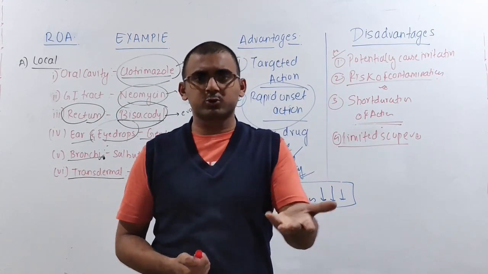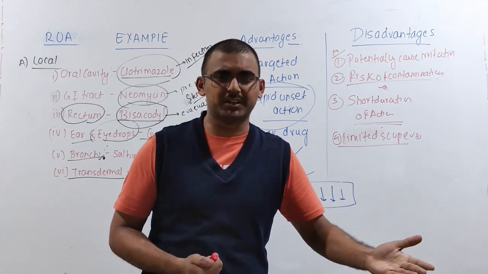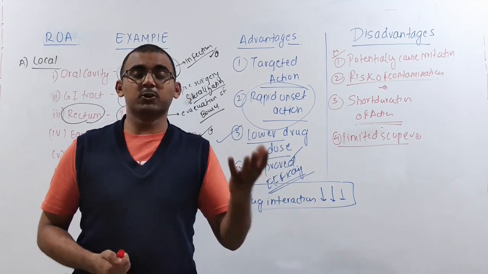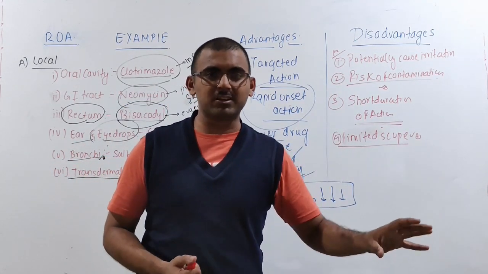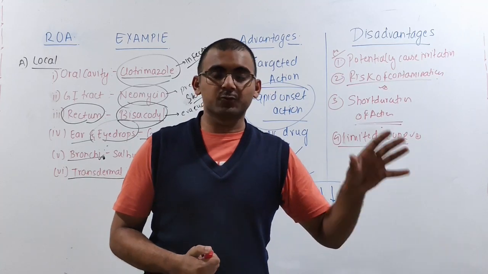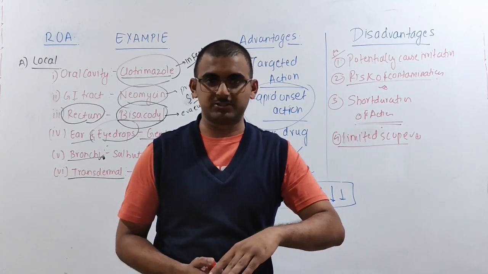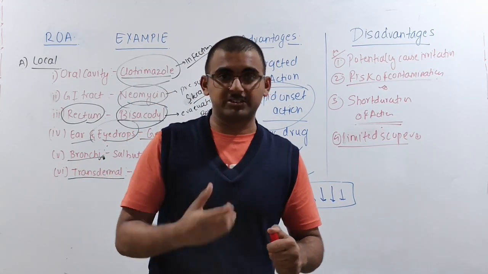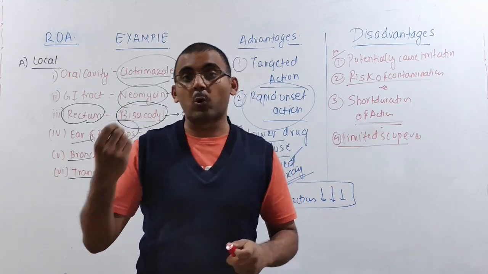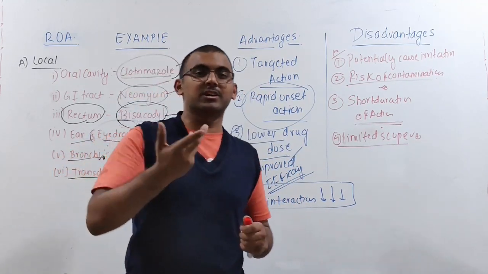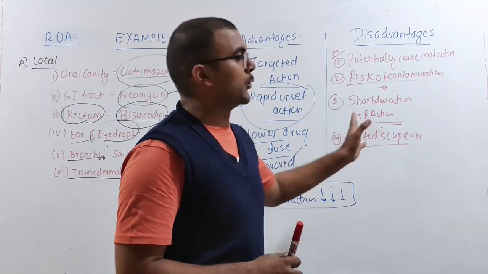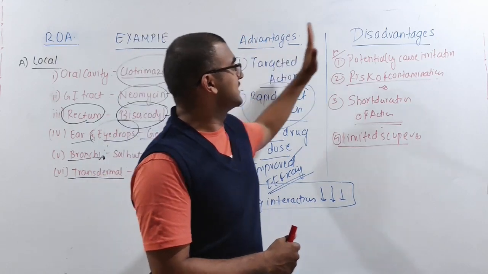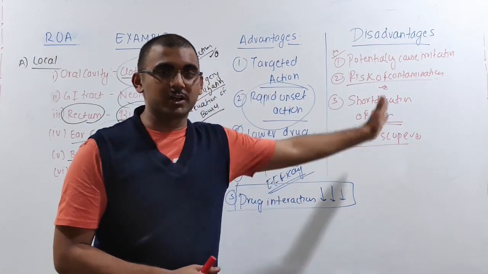If they have very low solubility in any solvent, what can we do? We are not able to make a proper suspension, a liquid, or any dosage form. So for that, we have to use a different route of administration. So the route of administration depends not only on the patient, but you also have to consider the type of drug you are going to use. I hope it is clear for the local route of administration. You have to know the advantages and disadvantages, and this will be an important point.